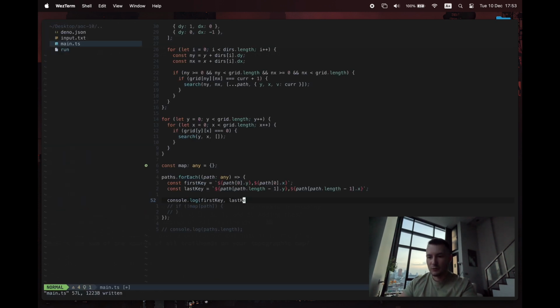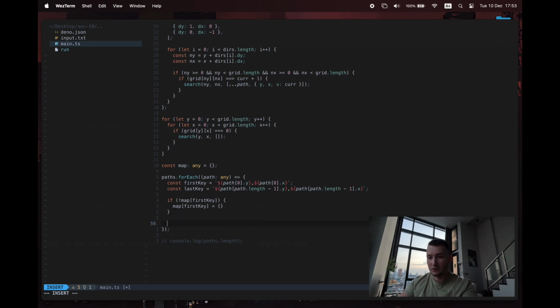Because I need to use those keys to index this map. I can now say if not map first key, then let me just initialize that by saying map first key is equal to an empty map.